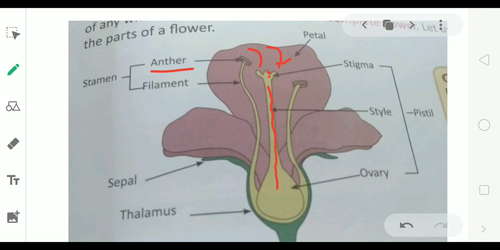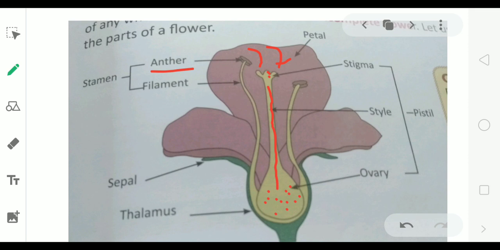Inside the ovary, ovules are present, which are also dot-like structures, very small particles. Pollen grains join with the ovules. After this, ovules change to seeds and ovary changes to fruit.